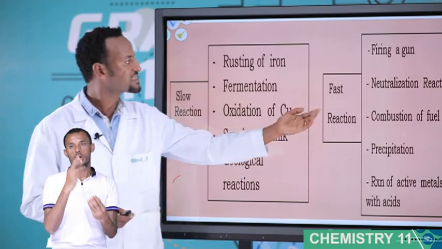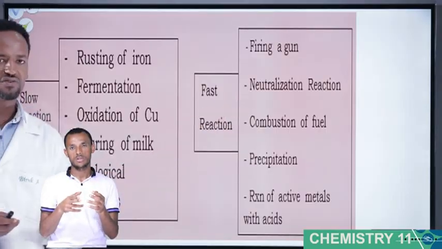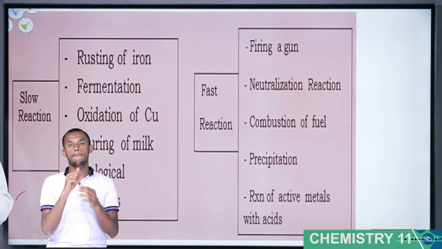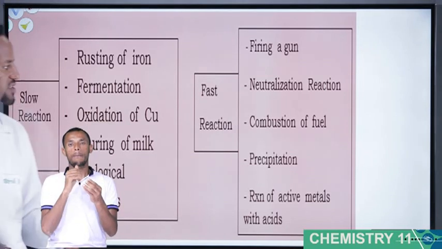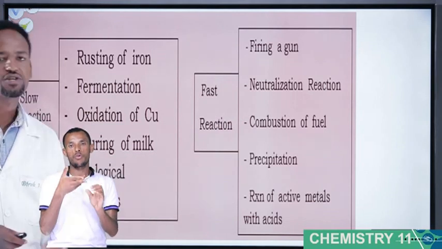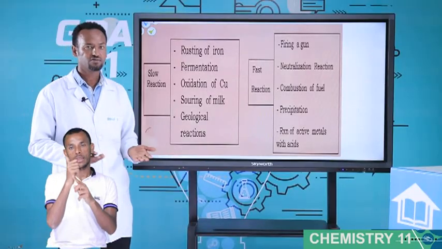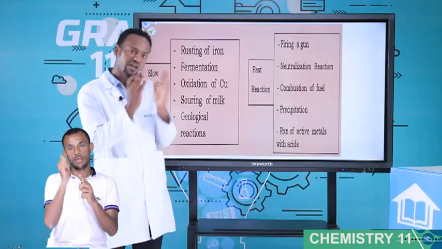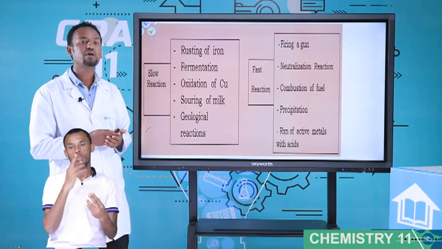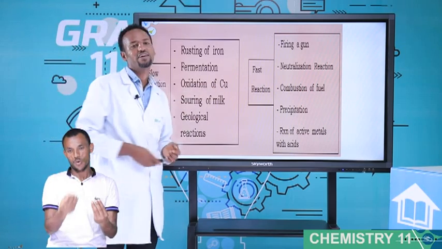Some examples of fast reactions: firing of a gun is a fast reaction. Neutralization reaction, you know, acid-base reactions: acid plus base gives salt plus water, a fast reaction. Combustion of fuel is a fast reaction. Precipitation is a fast reaction. A reaction of active metals with acid. Therefore, some reactions are fast, and other reactions are slow. Chemical kinetics deals with the rates of slow and fast reactions.